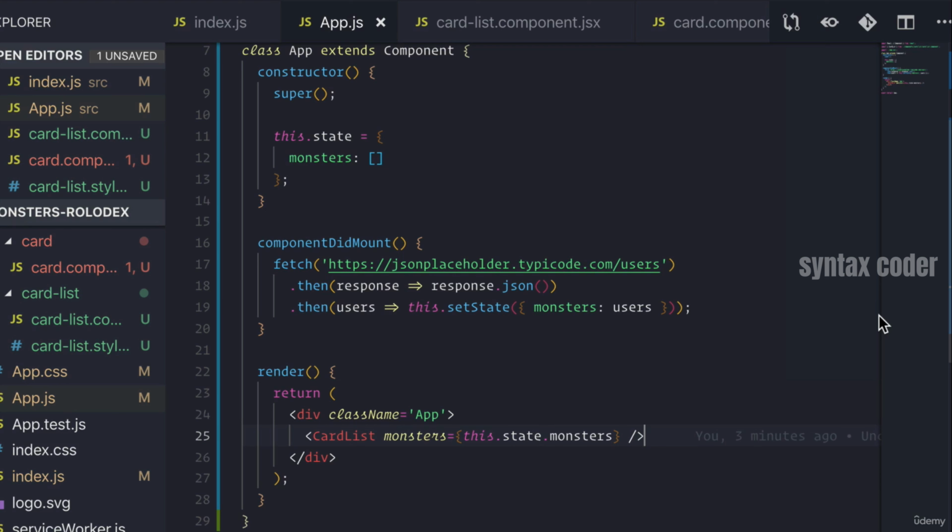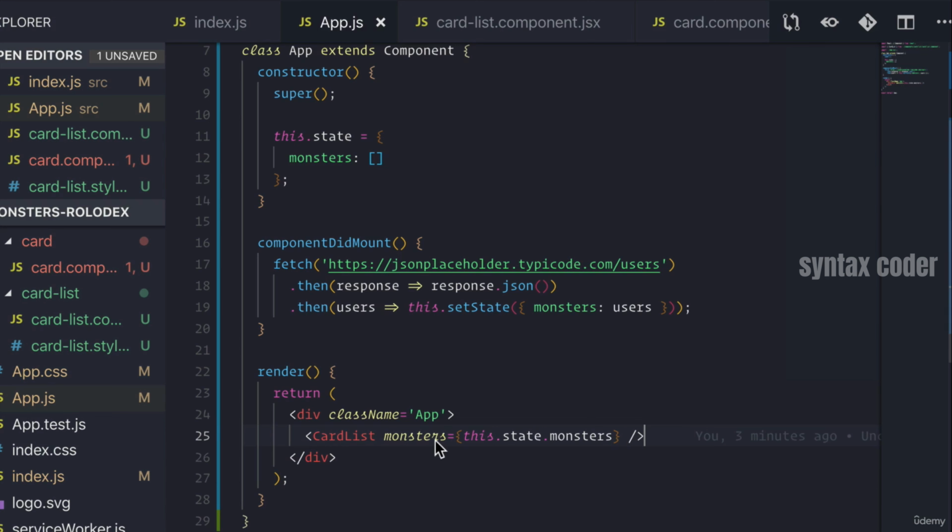Let's talk a little bit about state versus props. Now, one thing you may have noticed is that we have this parent component called app that pretty much surrounds everything in our app so far. And only here we have state. Now, this state we pass down to the card list component as, well, an attribute, right?